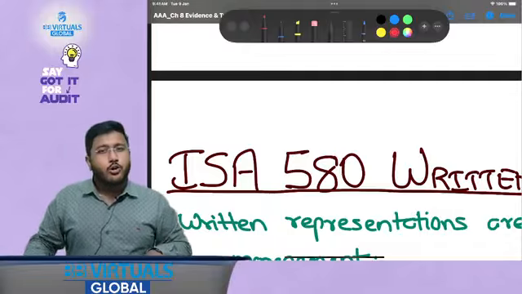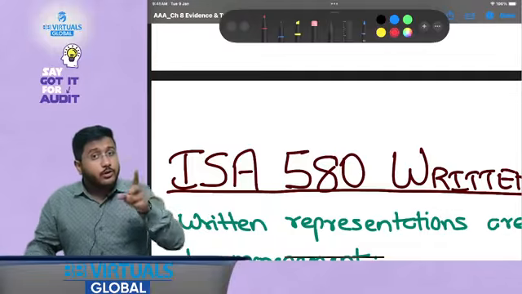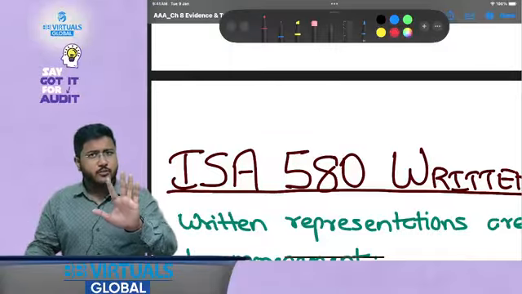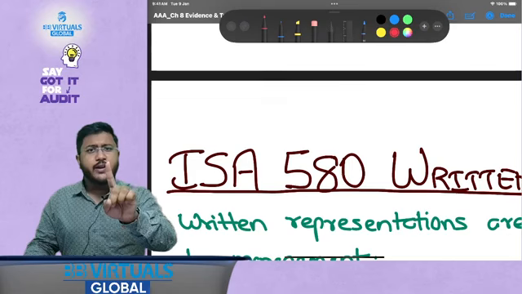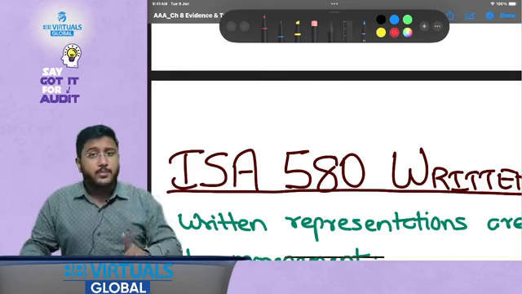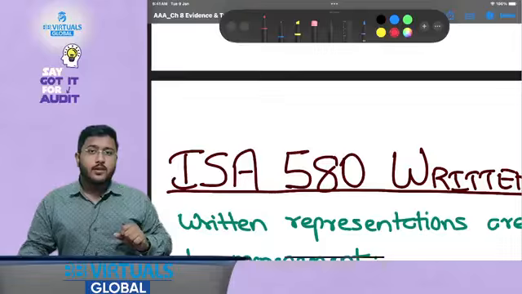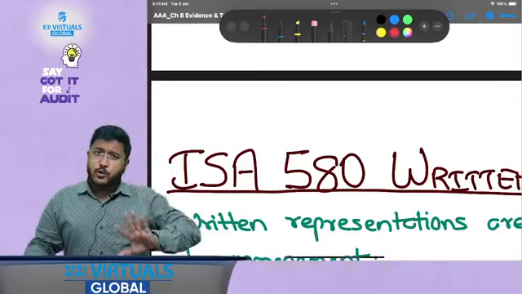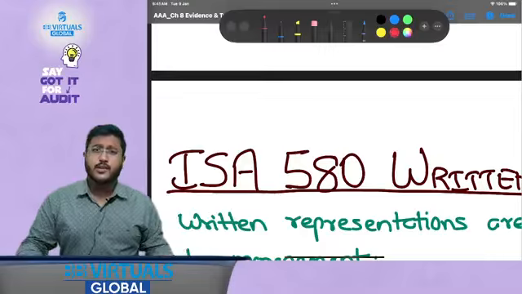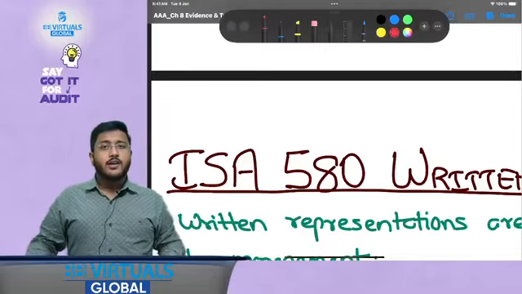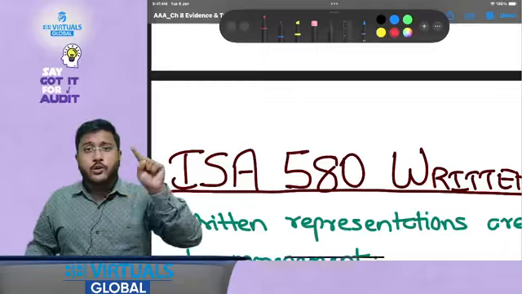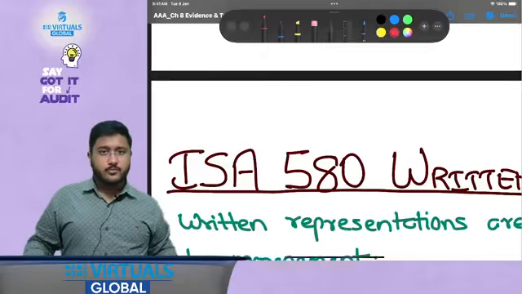However, there are always chances that management might not present you the entire information, because you are going to conduct your audit based on the information and explanations provided to you by the management. Am I right? Yes. So it could happen that there was some information available with the management but they have not submitted it to you. Can that be a scenario? Yes, that could be a possibility, right? So it is very important for all of us to confirm whether all information has been submitted to us or not, right?